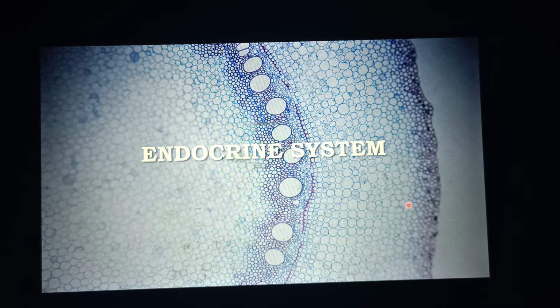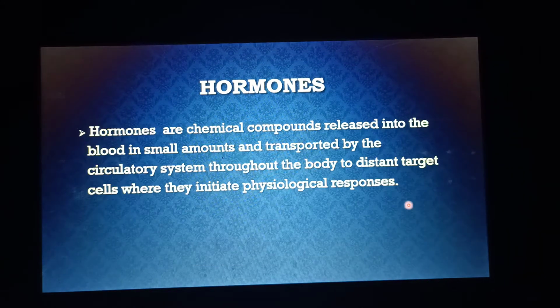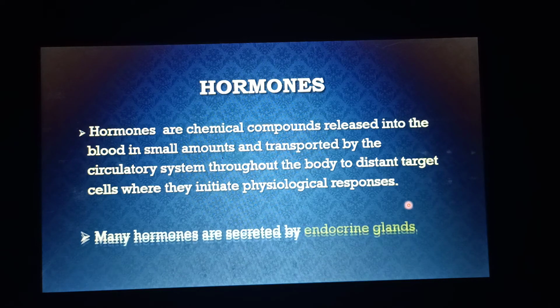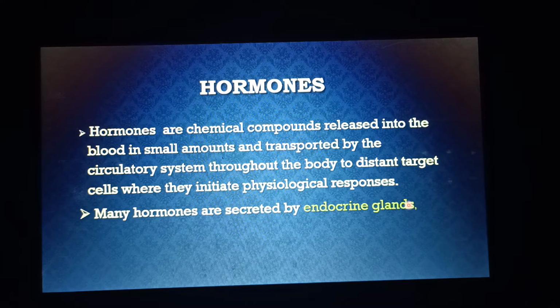So what are hormones? Hormones are specialized chemical compounds, and they are released by specialized glands known as endocrine glands.